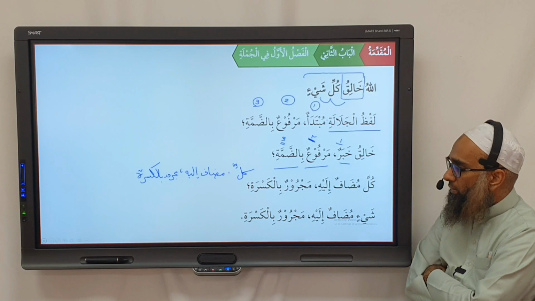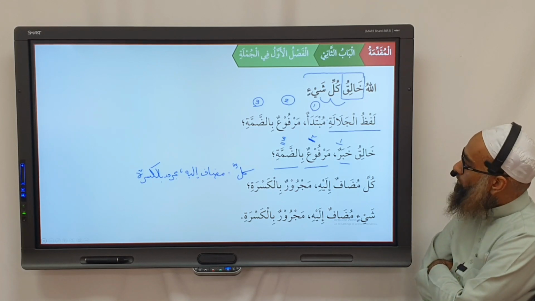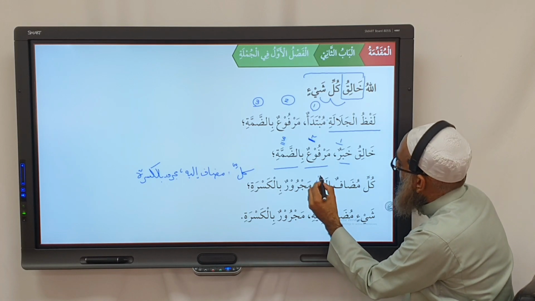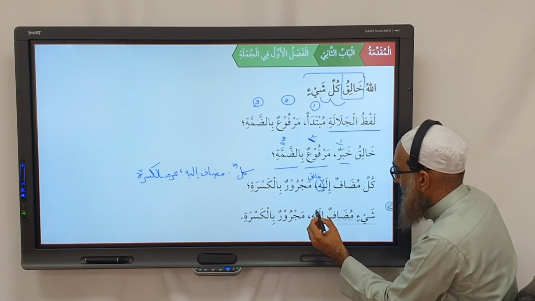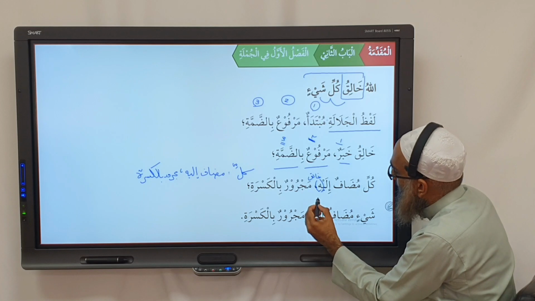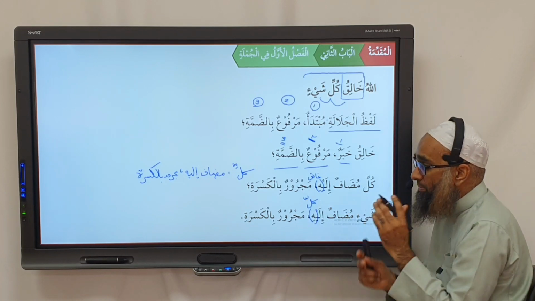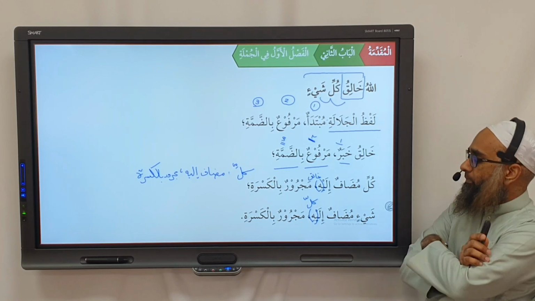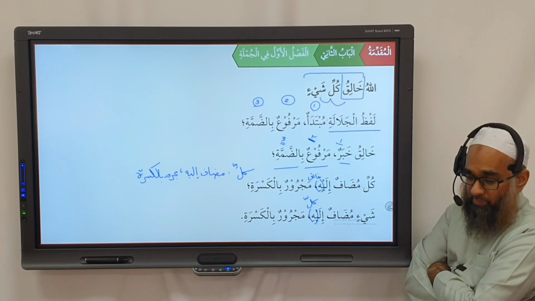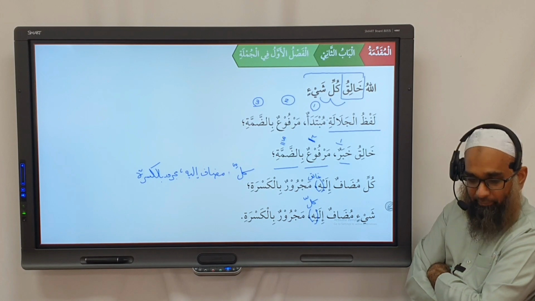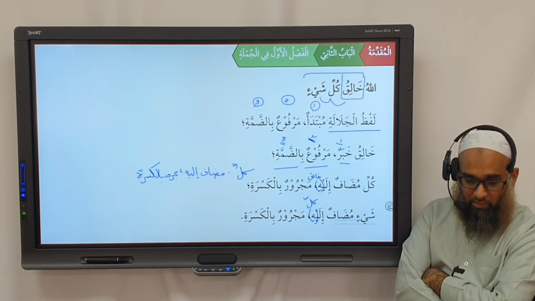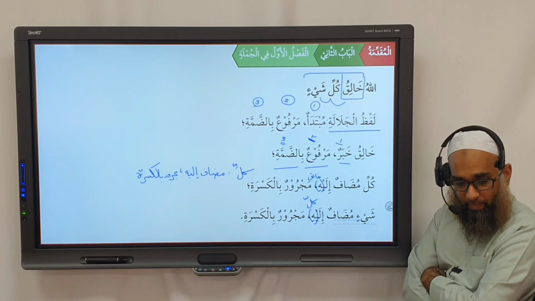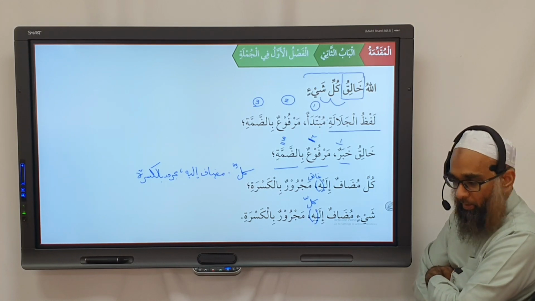You could say that as well. You could mention that as well. Kullun mudafun. You could say kullu mudafin ila khaliq if you wanted to. But mudafin ila is fine. Keep it as simple as possible, because we've got so many different structures of i'rab. As simple as possible. Understood? Everybody understand how to do i'rab of this? Any other questions? Please ask the question so that we know it's clear, everybody's understood. Okay.